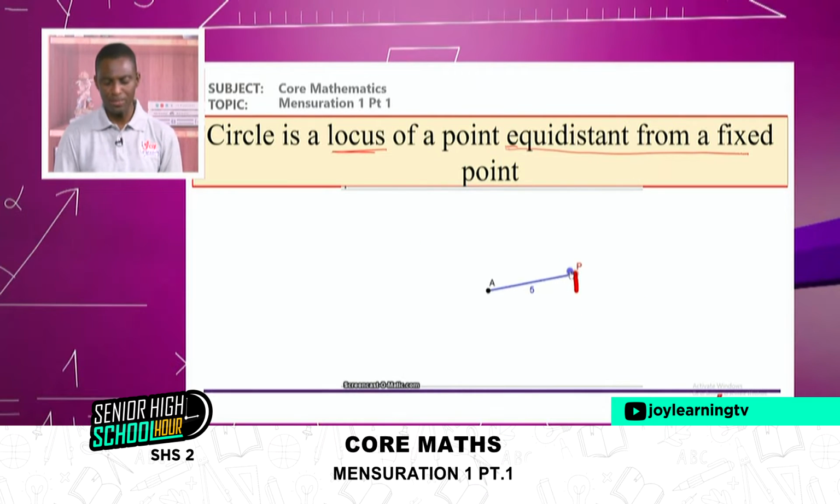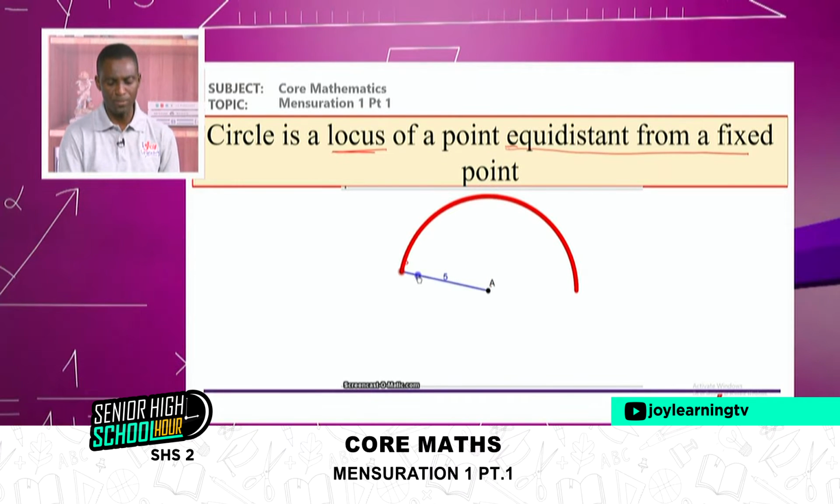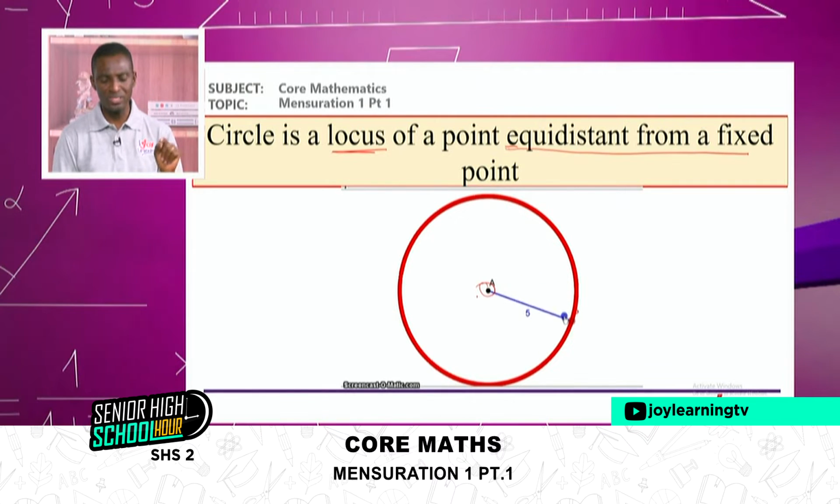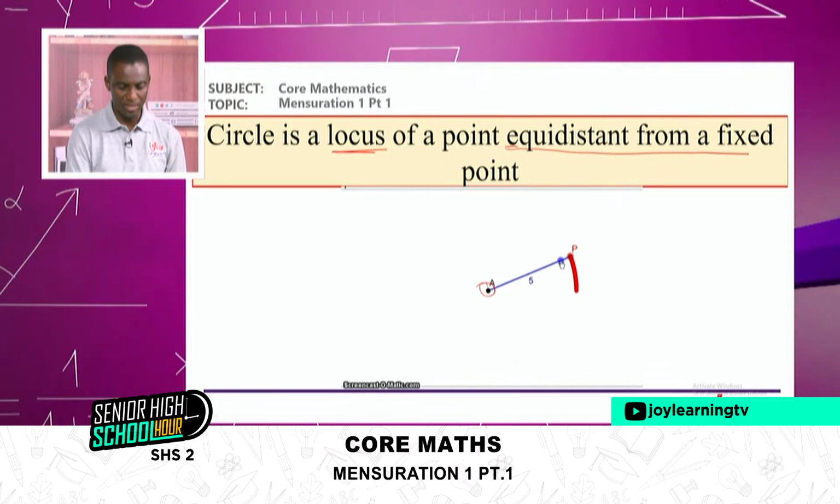So you can see from the diagram here that P is moving in such a way that it's keeping equal distance from the point A, and that is circle. So circle is a locus of a point equidistant from a fixed point.